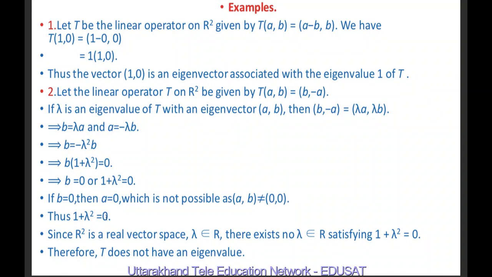Thus 1 plus lambda square equal to 0. Since R square is a real vector space, lambda belongs to R, there exists no lambda belonging to R satisfying 1 plus lambda square equal to 0. Because if we solve this equation, we will get lambda equal to plus minus iota. So there is no lambda belonging to R, where R means the set of real numbers, which satisfies this equation. Therefore, T does not have an eigenvalue.